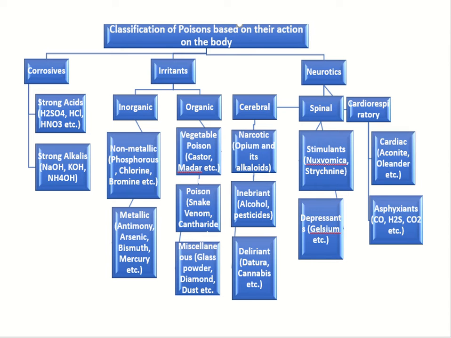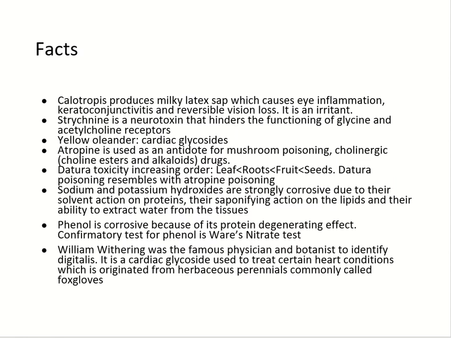Spinal poisons are stimulants and depressants. Stimulants such as nux vomica, depressant calcium. Cardiorespiratory can be cardiac or asphyxiants. Cardiac are aconite, oleander, etc. Asphyxiants are carbon monoxide, carbon dioxide, hydrogen sulfide, etc. Some facts based on plant poisons.